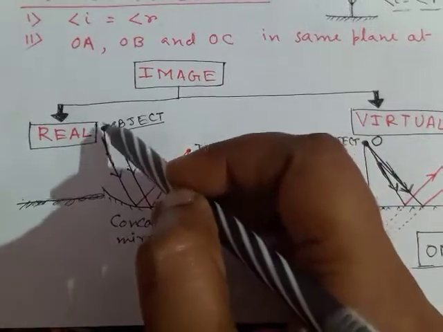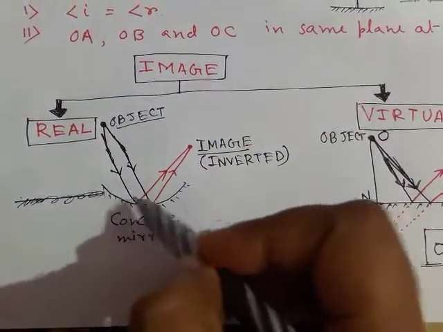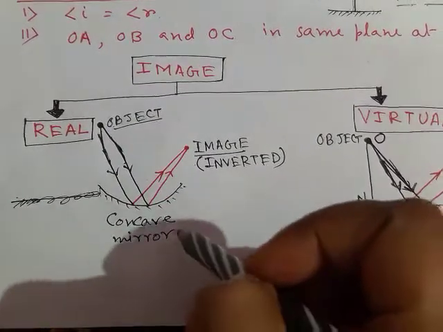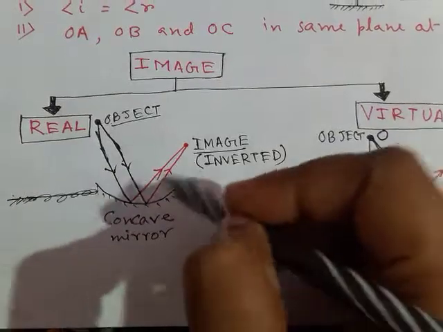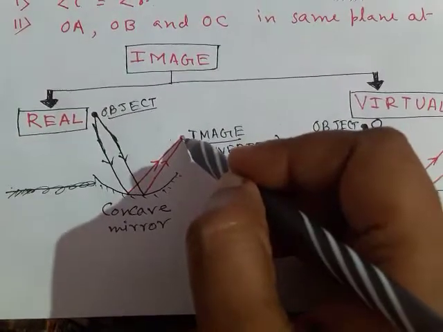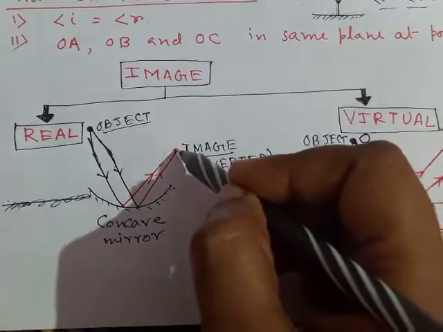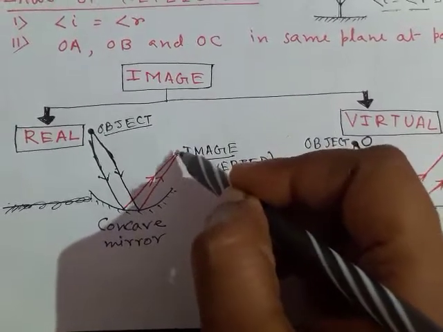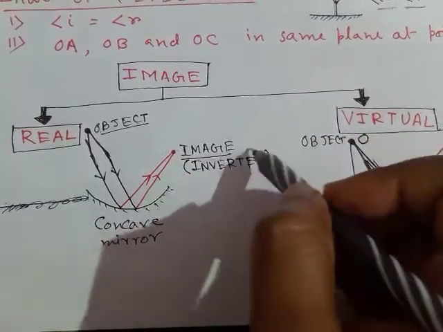So two light rays are coming from this object and fall on this mirror, which is a concave type mirror. After striking this mirror, there will be reflection of the light rays and the reflected light rays will intersect at this point. At the point of intersection of the reflected light rays, the image is formed.